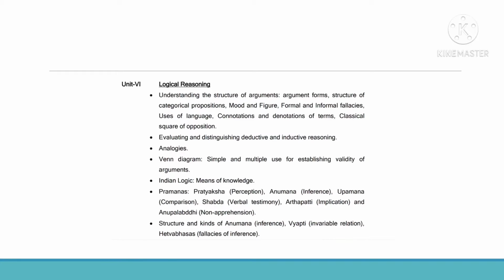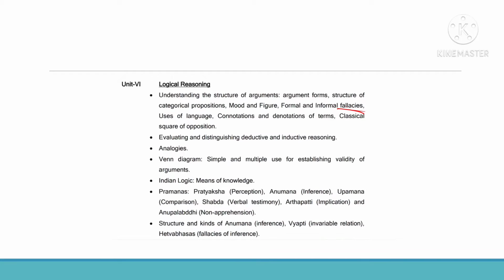So this is the syllabus. The first thing that you will be learning is arguments. What are the different types of arguments? What is the structure of a categorical proposition? The mood and figure of arguments. Then you will learn about fallacies, that is the errors that you make when you are forming arguments. Then you will learn various definitions, meanings of a term, like in what way you define a term or give meaning to a term, the different methods.